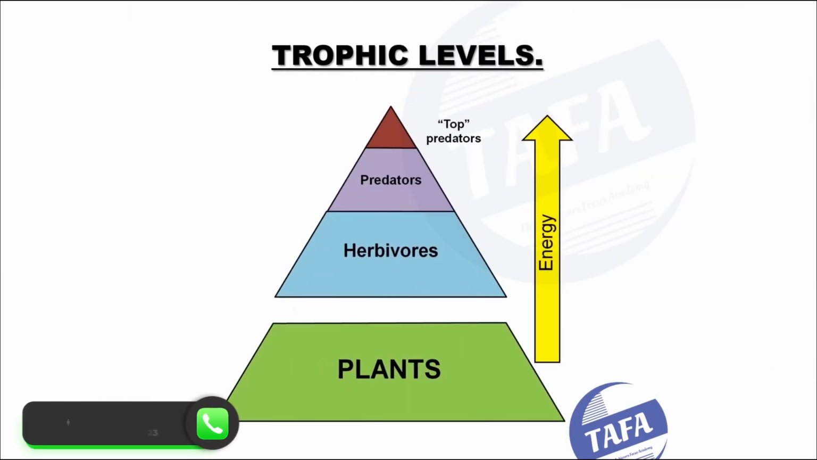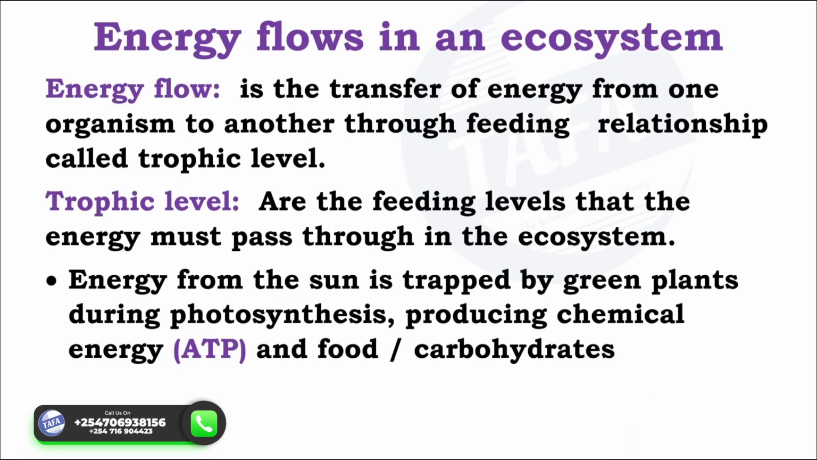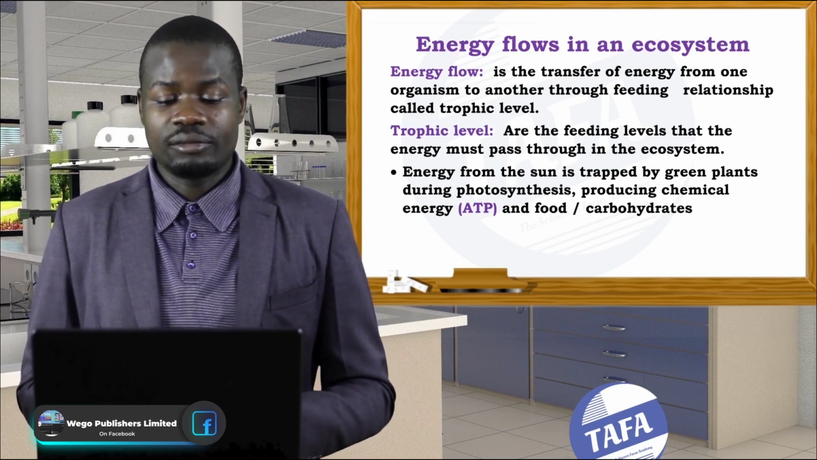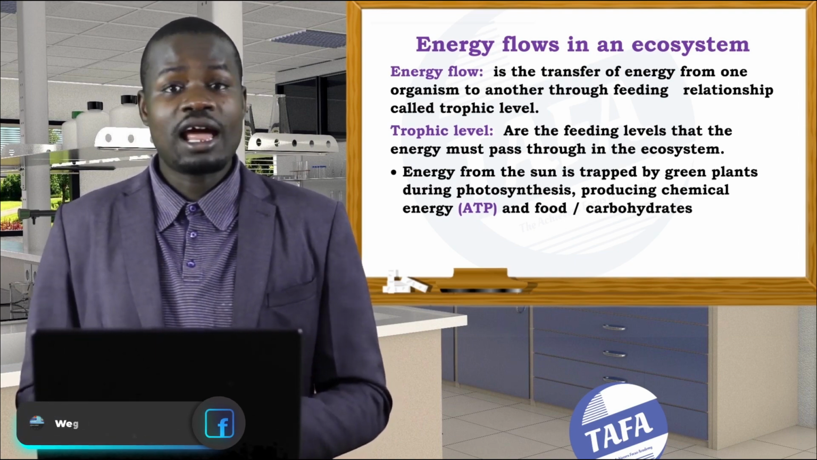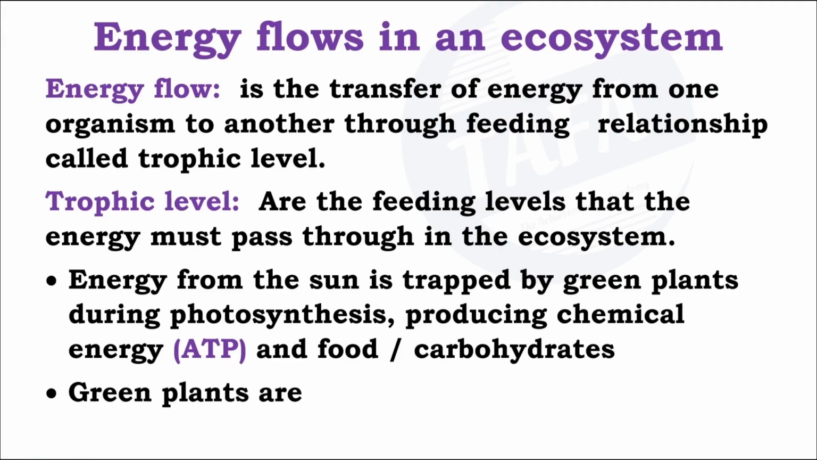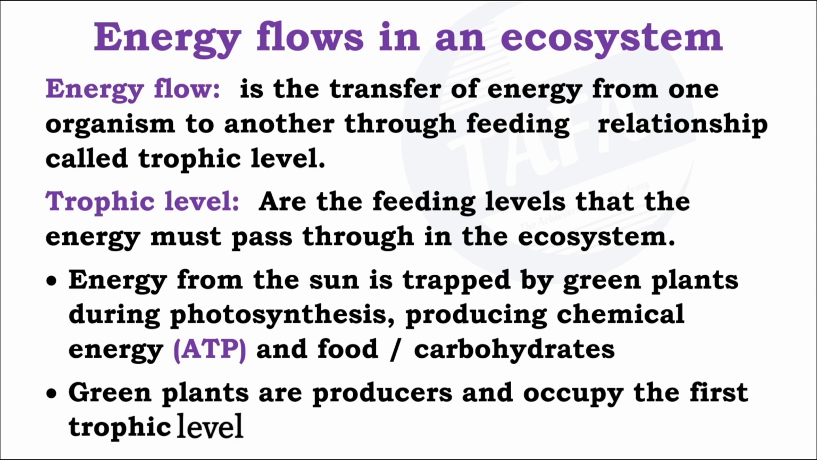The energy from the sun is trapped by the green plant leaf, producing chemical energy in the form of ATP and food in the form of carbohydrate. We can then modify the carbohydrate to things like lipids, protein, vitamins, and others. Green plants are for that reason called producers and occupy the first trophic level. Why are they called producers? They are the ones that are able to convert sunlight energy into forms that can be utilized by the next trophic levels.